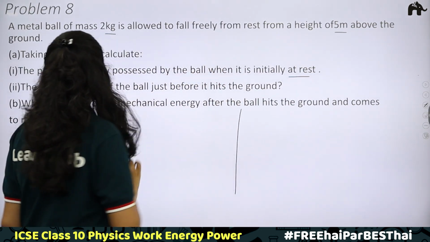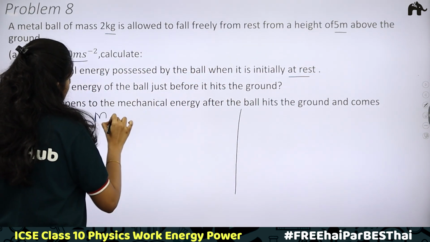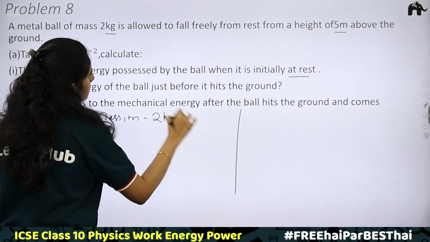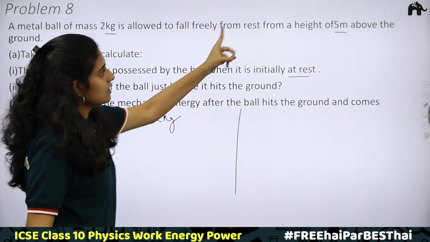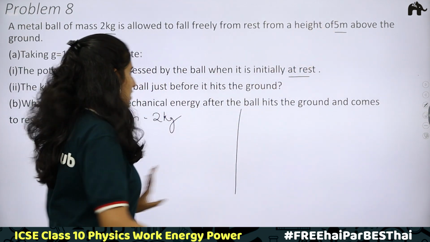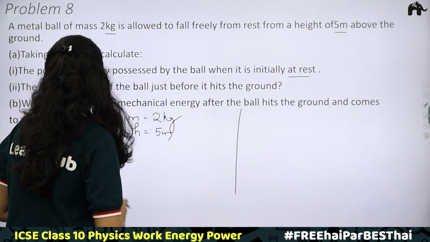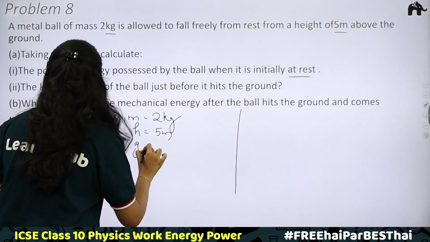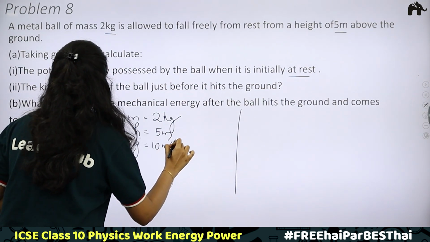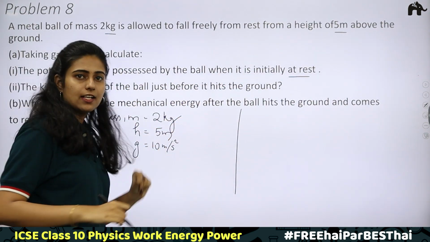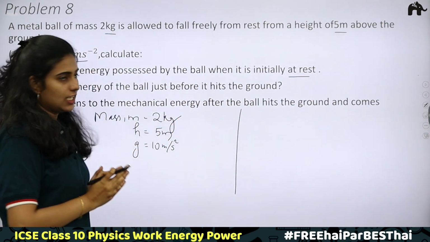What is given in the question? Mass is given. Mass m is equal to 2 kilogram. From rest, from a height of 5 meter, height is given, h is equal to 5 meter above the ground. g is given, that is 10 meter per second square. We have to calculate the potential energy possessed by the ball when it is initially at rest. That is the maximum potential energy.